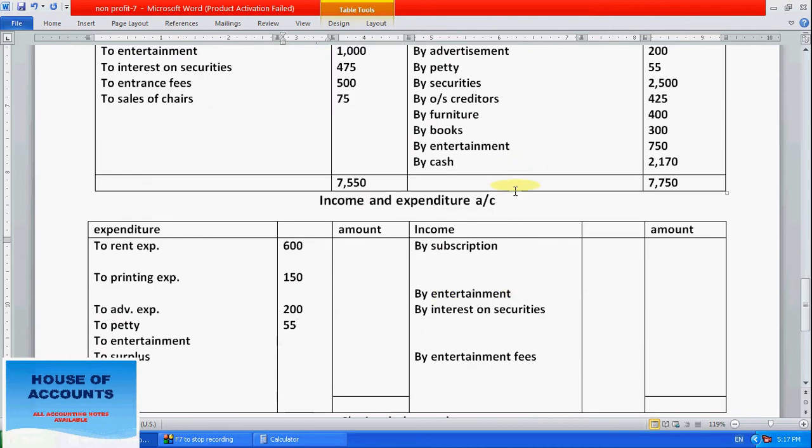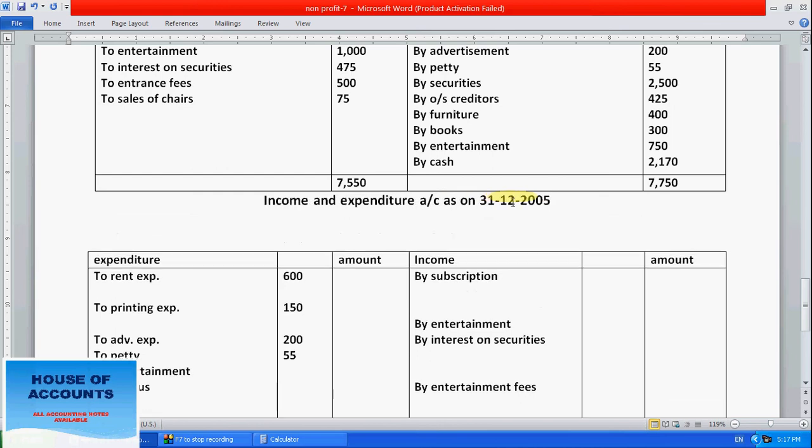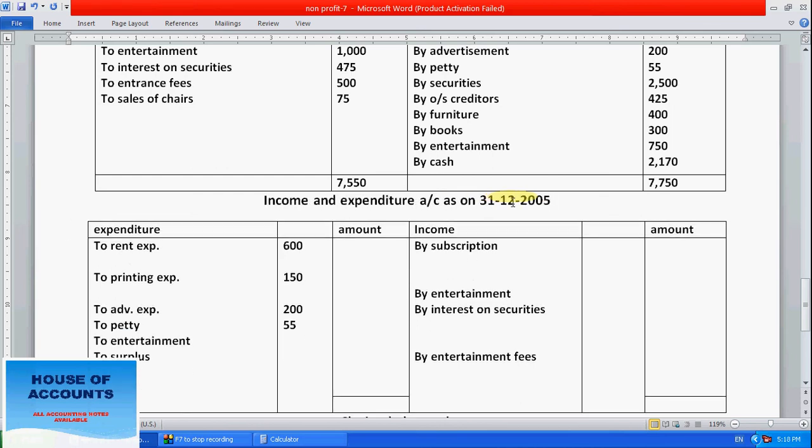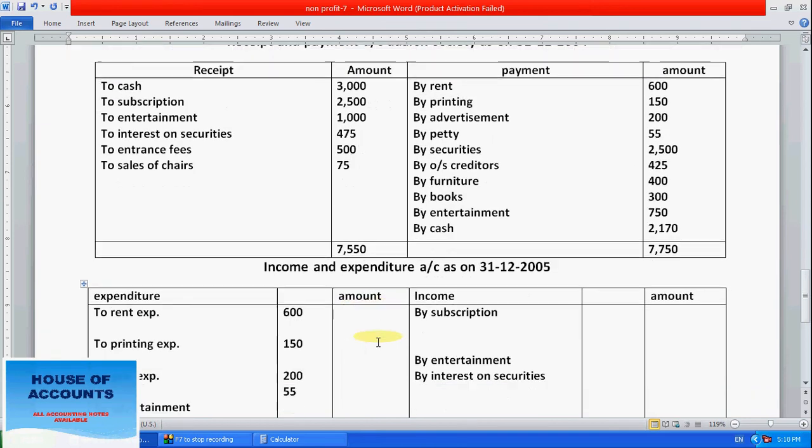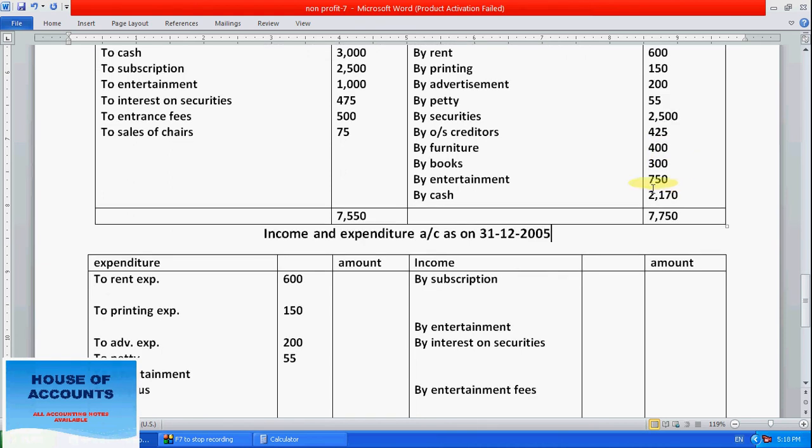Outstanding KTAS means 425 is last year's amount, so last year's KTAS we have paid this year, so don't take it here because income and expenditure is related to the year as on 31st December 2005. This is only for the current year. We have to take current year entries only in the income and expenditure account, so for that purpose don't take outstanding KTAS. Furniture is assets, don't take here. Books also assets because it's a literary society. Entertainment is expenses, 750 for entertainment.